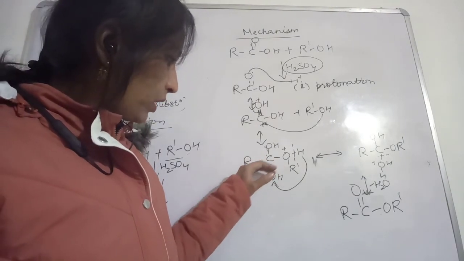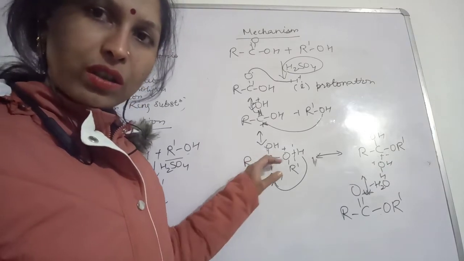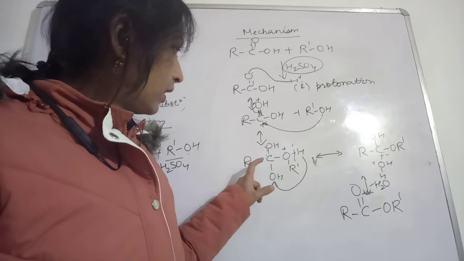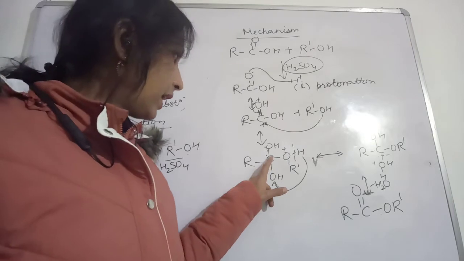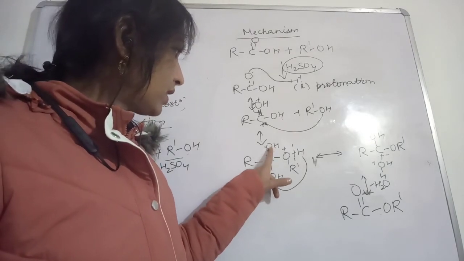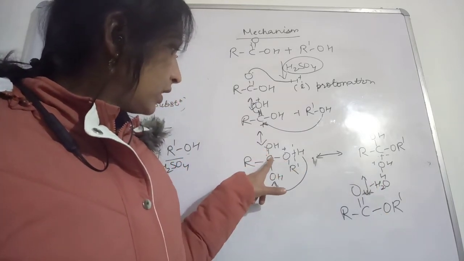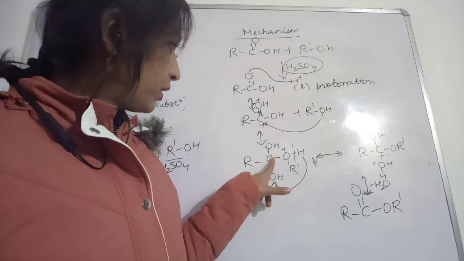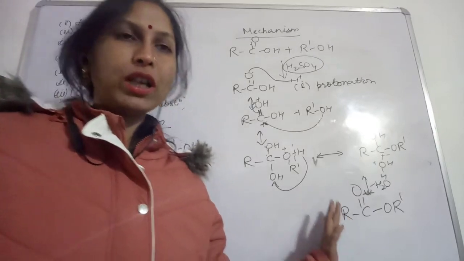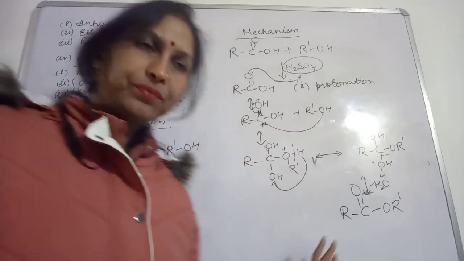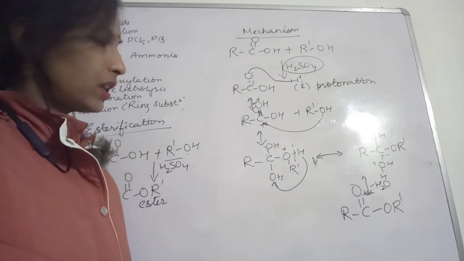Again the same thing, this will become very unstable, and then the bond between carbon and this H2O will break. After breaking of this bond, this carbon again will have 3 bonds only. That is why again it will make a double bond with this oxygen. Okay, so H2O is replaced here. This carbon will make a double bond with this oxygen, and then your final product, this ester, will be formed. Okay, so this was all about the mechanism of esterification.